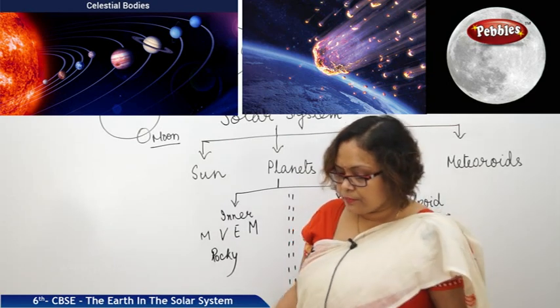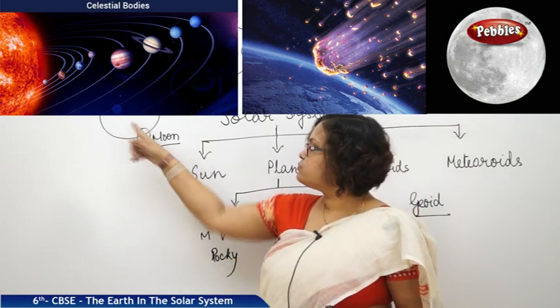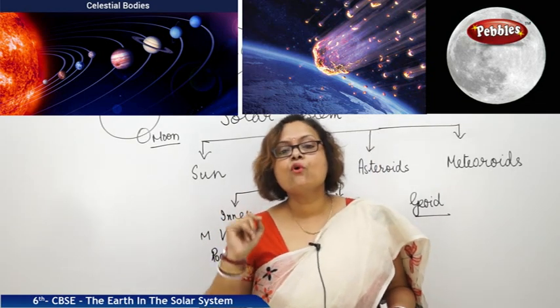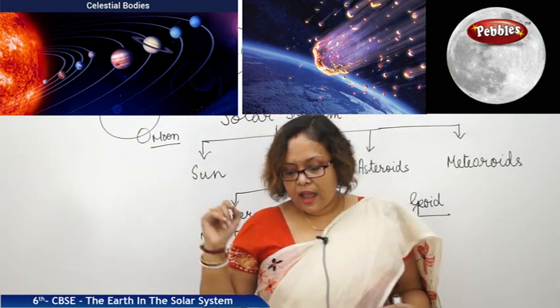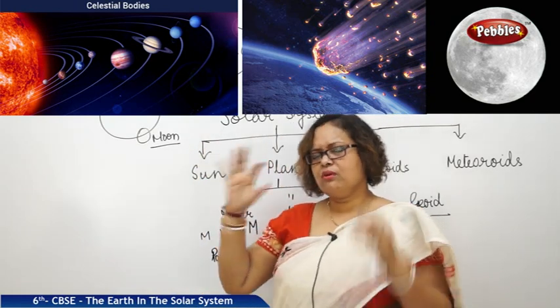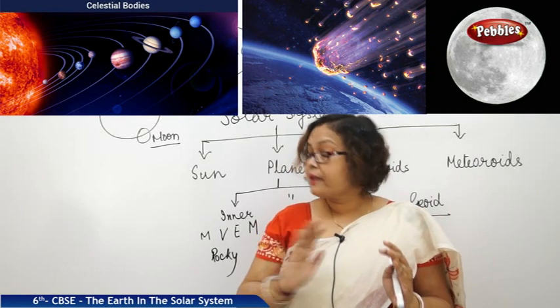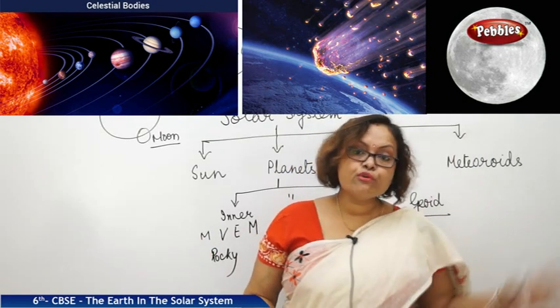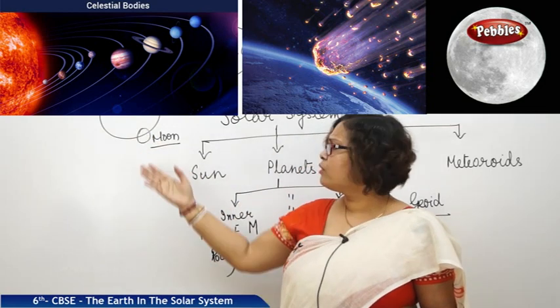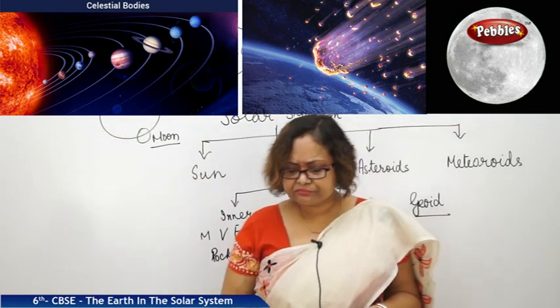But the distance between Earth and Moon is only 384 kilometers away. As a result, we see both Sun and Moon as almost the same size, but actually they are not. The Sun is so huge, and the Moon is even smaller than our Earth.